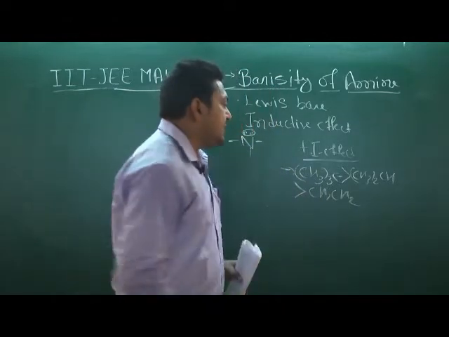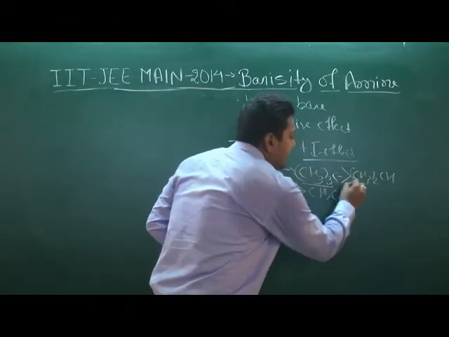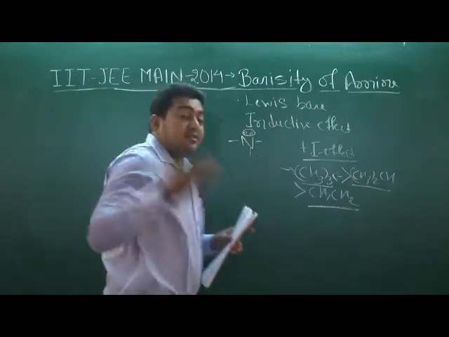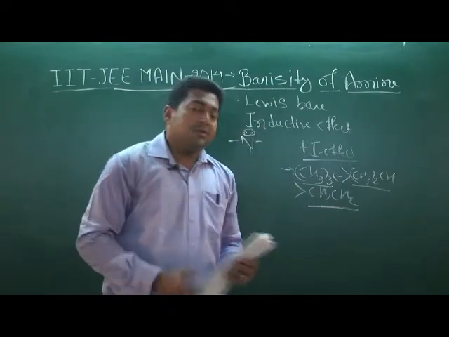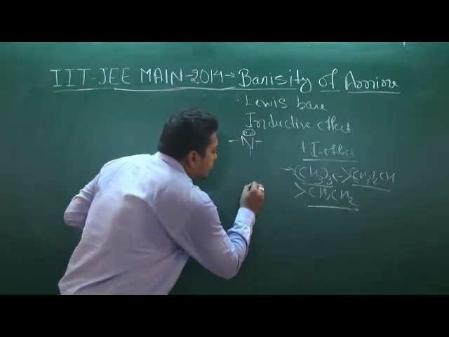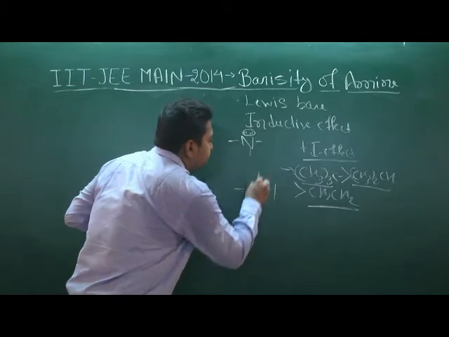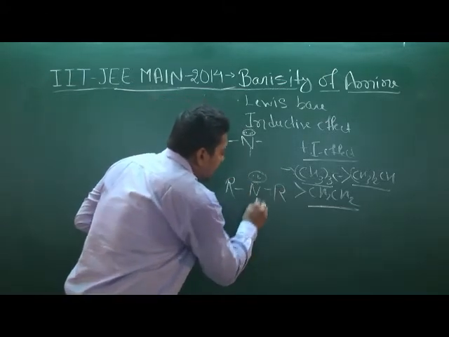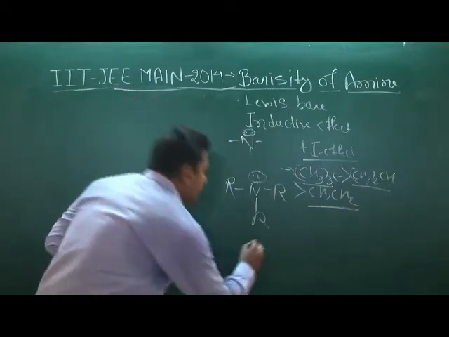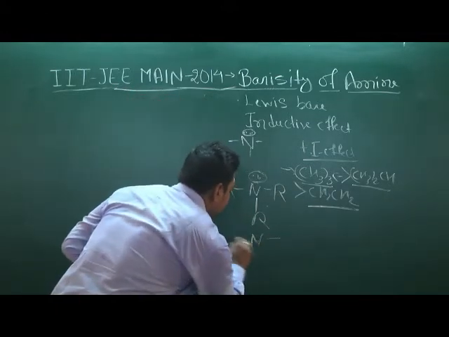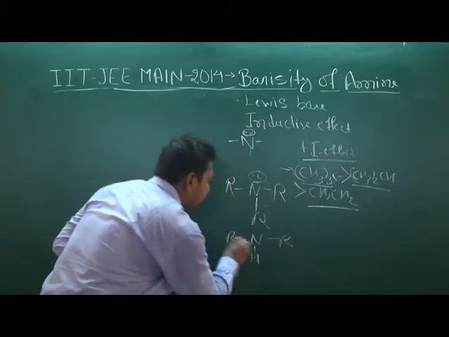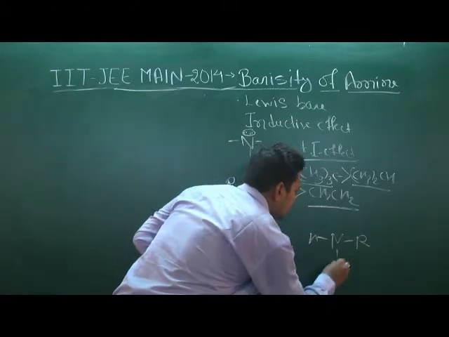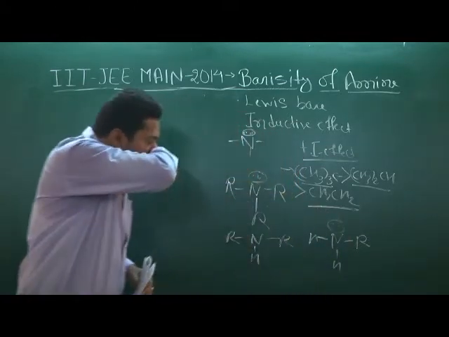But here we have to think that it can be tertiary, secondary, or primary, and we have to conclude for these three cases. In nitrogen, the lone pair of electrons is there, and here are the three options.